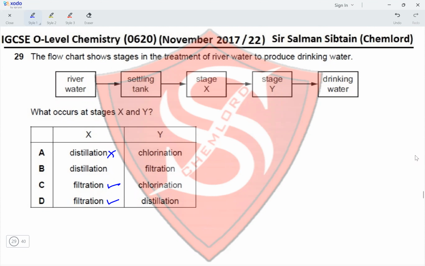Distillation is incorrect, eliminating options A and B. And stage Y is not distillation because distillation does not happen during water being converted into drinking water. Chlorination does because we need to kill the bacteria present in water so that the water does not harm us when we drink it. So this makes option C the correct option for this question.